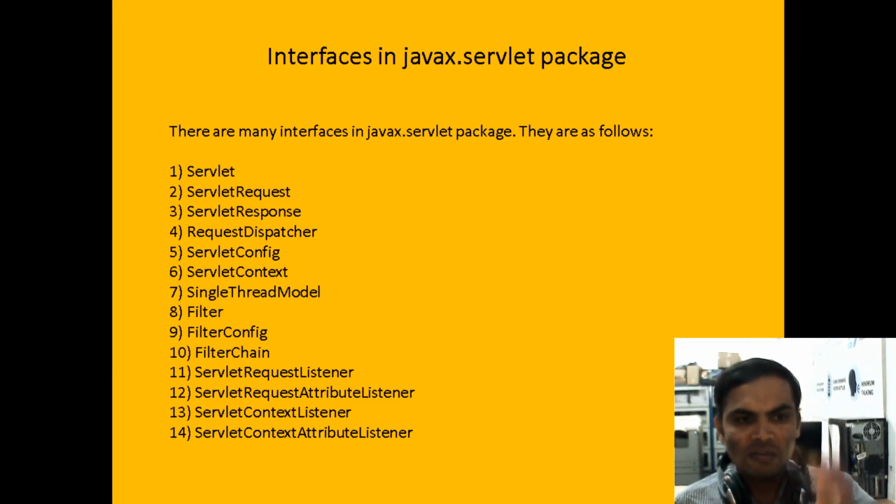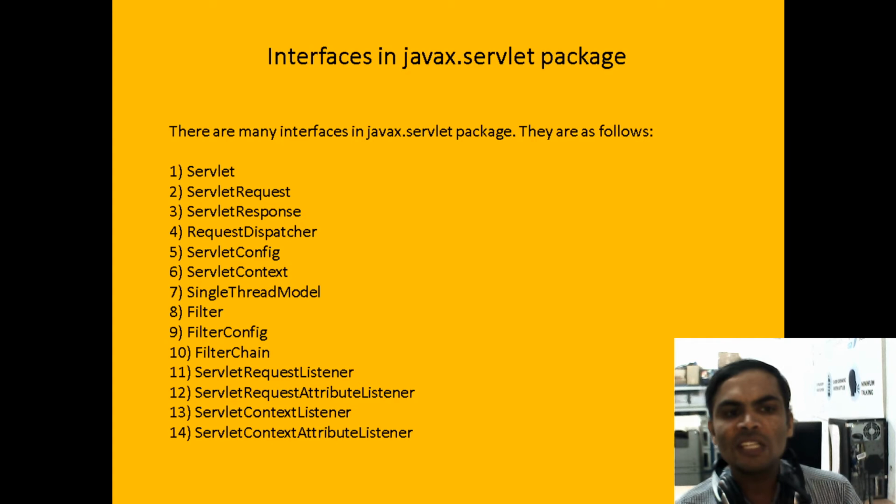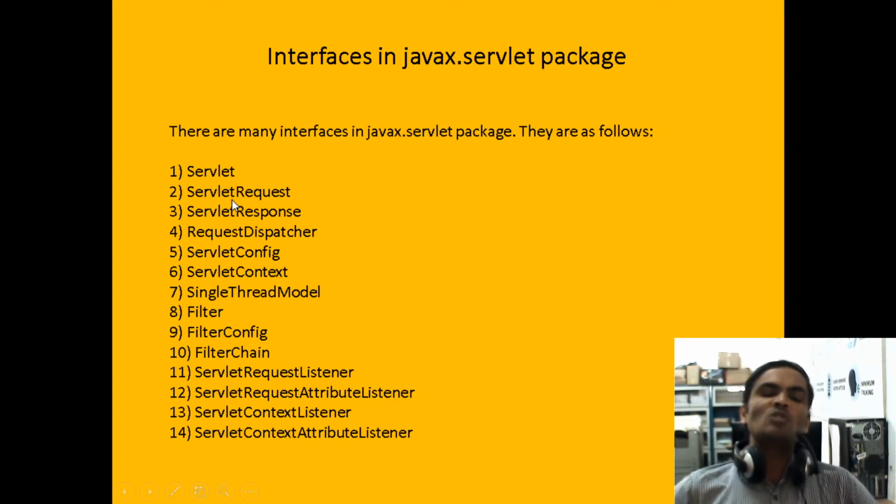Among these interfaces, if you want to design a servlet application, we need the Servlet interface. With the help of the Servlet interface only, we develop the servlet application. Now coming to request and response, these two interfaces are the parameters of the service method.